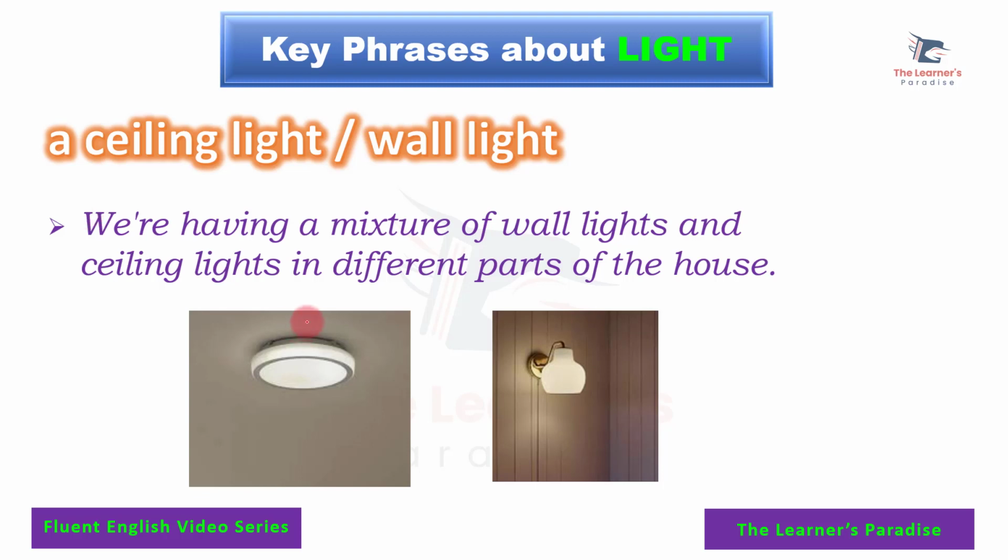If the light in your room is attached to the ceiling, you're going to call it a ceiling light. And if it is attached to a wall, you're going to call it a wall light. Example sentence: We are having a mixture of wall lights and ceiling lights in different parts of the house. It means simply that we have these lights as well as these lights in different parts of the house.